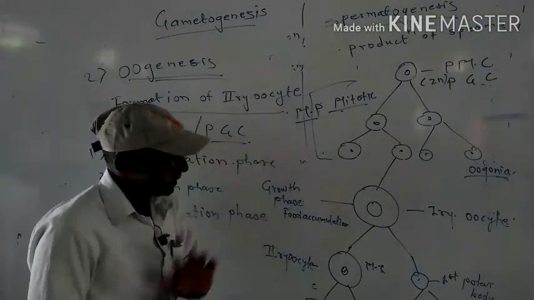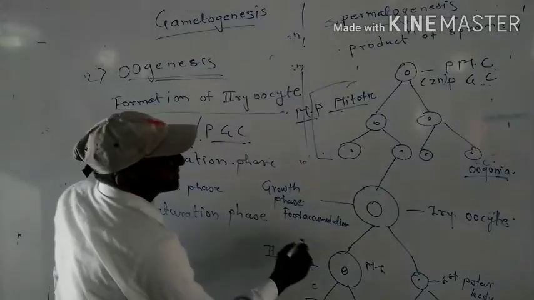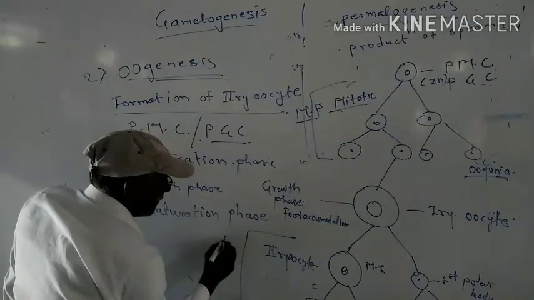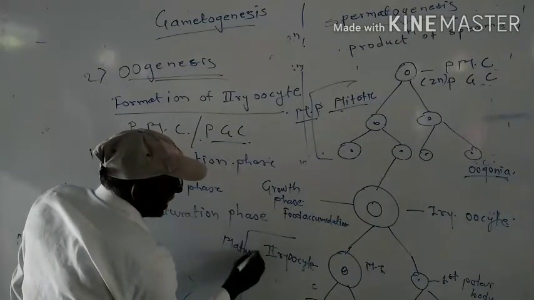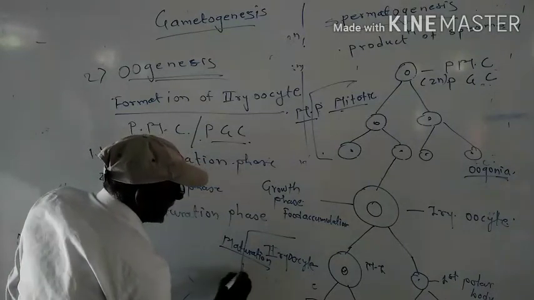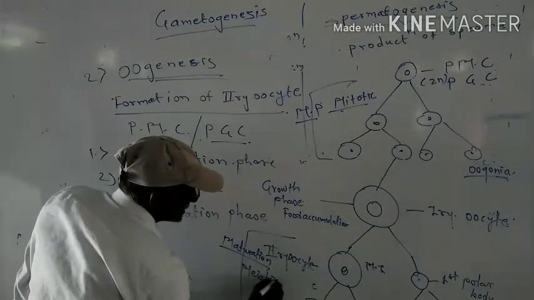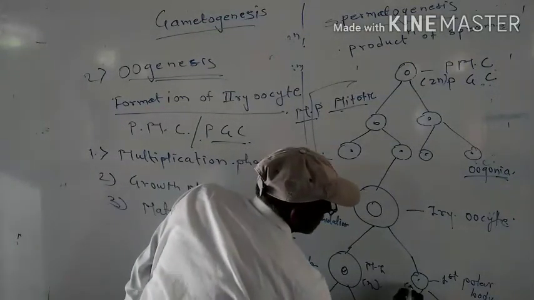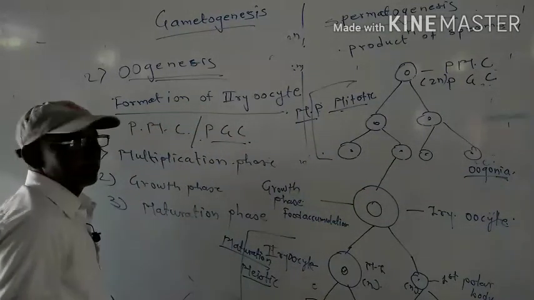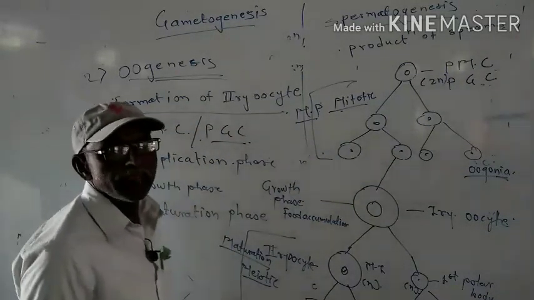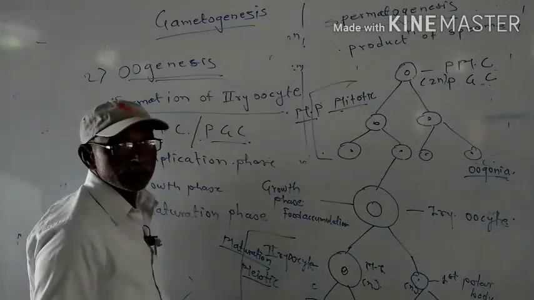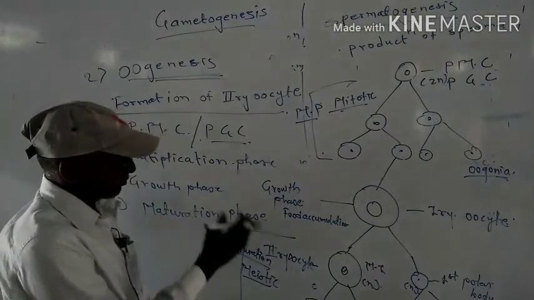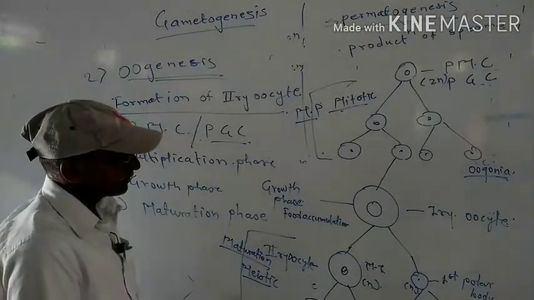So in this way the ovum is formed, and this stage is the maturation phase. In the maturation phase, which type of division is there? Meiotic division is there, and a single set of chromosomes is present. It can be denoted by a single N. So in this way, through meiosis, the ovum is formed.